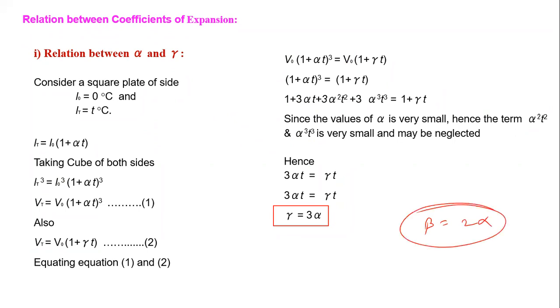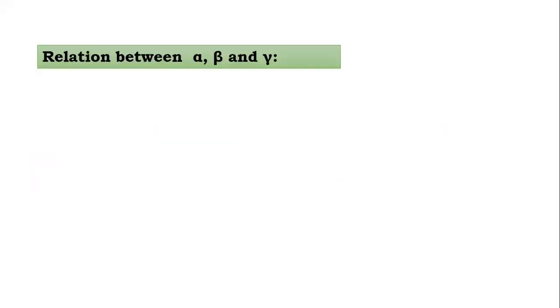So we get the relation between alpha and beta, alpha and gamma. Now by doing that, you can write the relation between alpha, beta and gamma. The first relation is β = 2α that we got. γ = 3α, that also we derived previously.